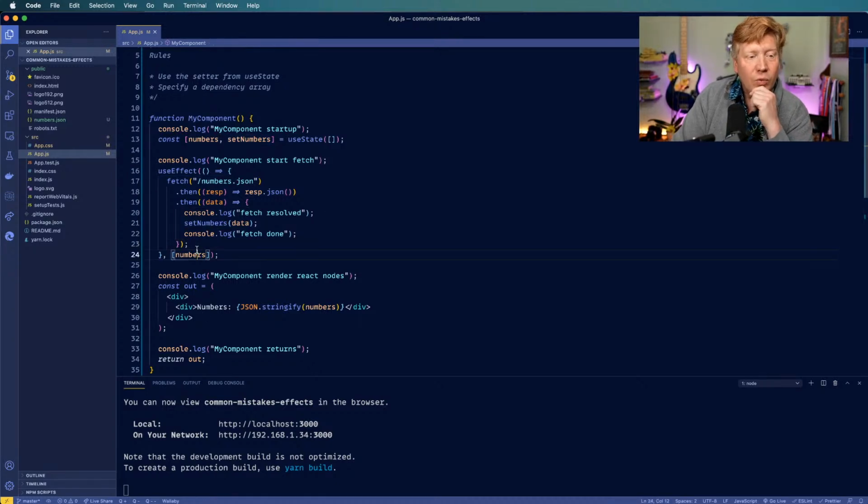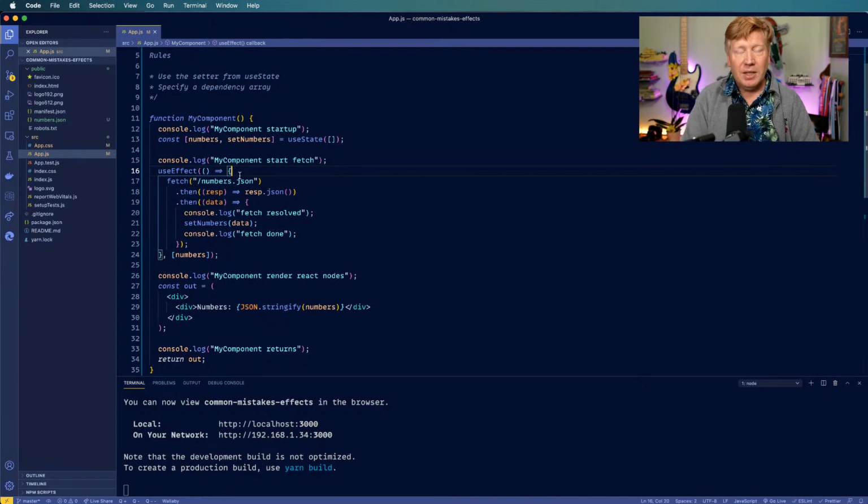So here's the deal. How does this dependency array work? Well, it does a shallow comparison of all the values listed in that array. In this case, it would be a reference to the array of numbers. So we get our initial array reference, we put it in there, and we run that useEffect. We get back a new array, so we have a new array reference. We set that, and we come back in here. We compare that new array reference to what we had previously, and wouldn't you know it, we're different. So we've got to rerun, which reruns the fetch. So it's a continuous loop.